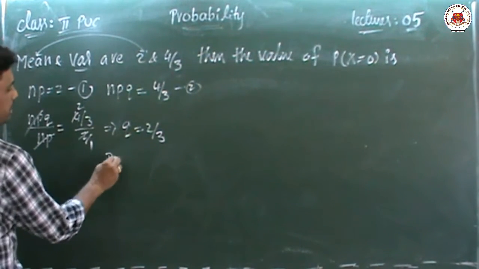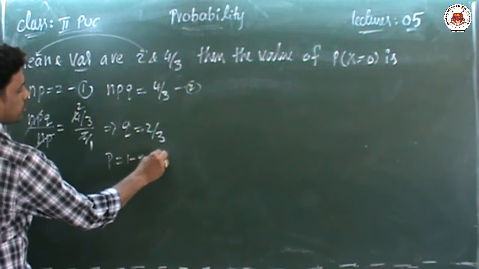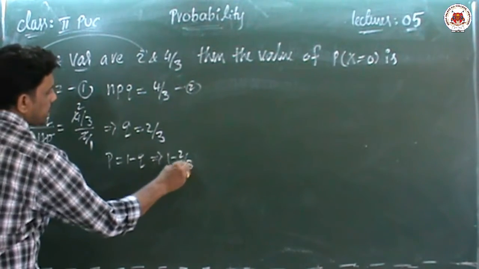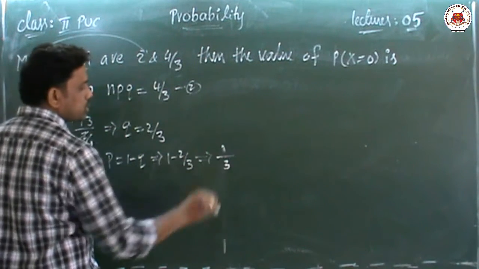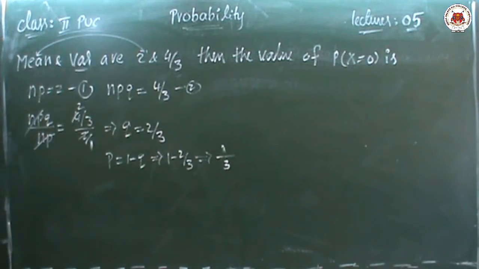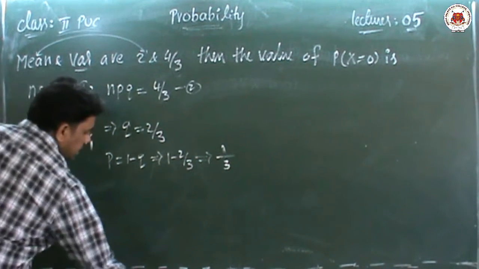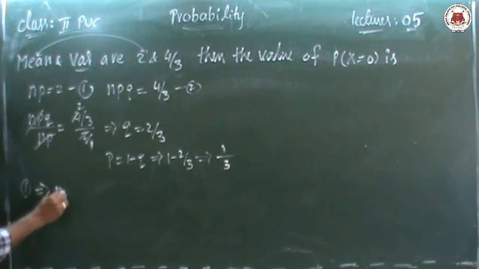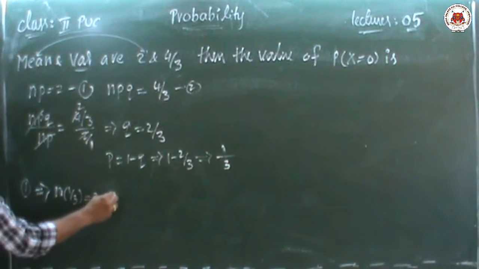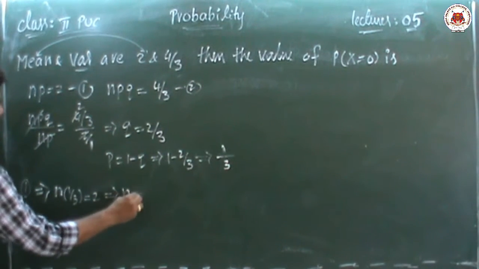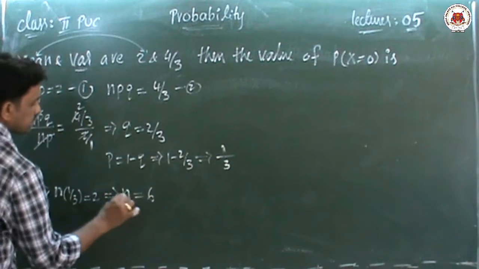From this we can find the P value. What is the P value? 1 minus Q. So 1 minus 2 by 3, the LCM is 3, 3 ones are 3, 3 minus 2 is 1, so P is 1 by 3. Now I know P value and Q value, we have to find the N value by substituting in the first equation. NP means N times 1 by 3 is equal to 2. Then we do the cross multiplication. N equal to 3 2s are 6.